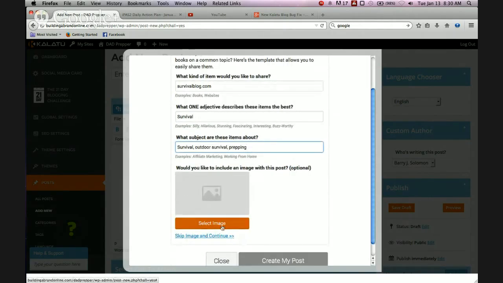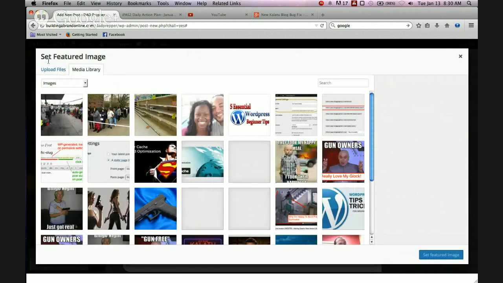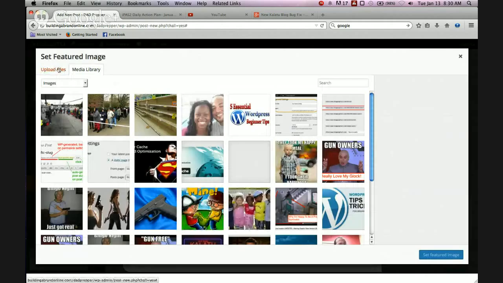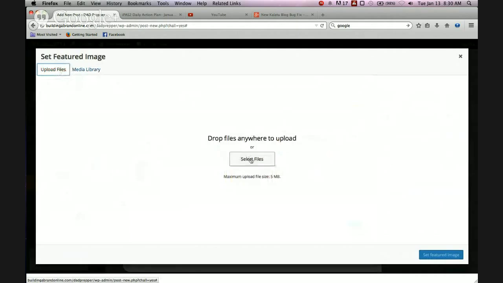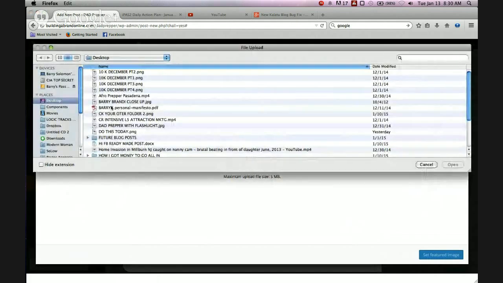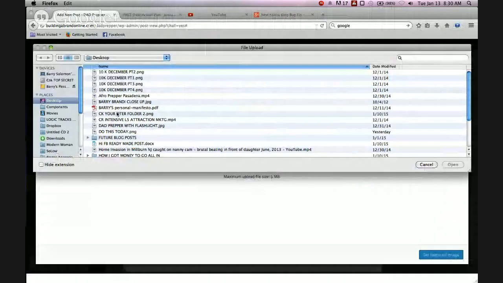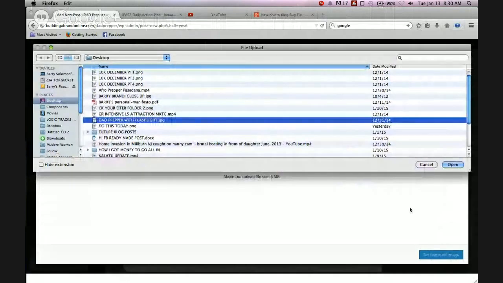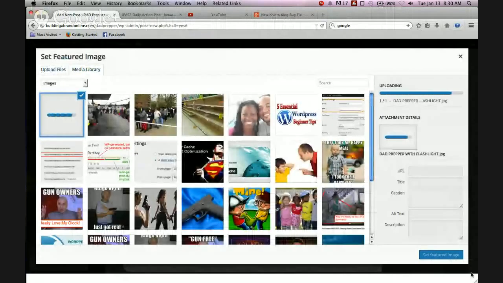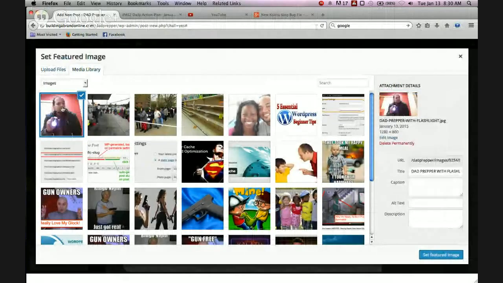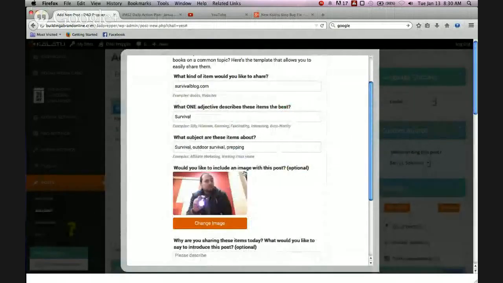Let me show you really quick how easy it is to throw an image on there. You just hit select image. You can upload files. Let's say there's an image that's not in here that I want to upload. Upload file, select file, and I can just go here to, let's say, this one, dad prepper with flashlight. Okay, so click here, open, and then the image populates here. Click set featured image. So this will be the featured image for that blog.